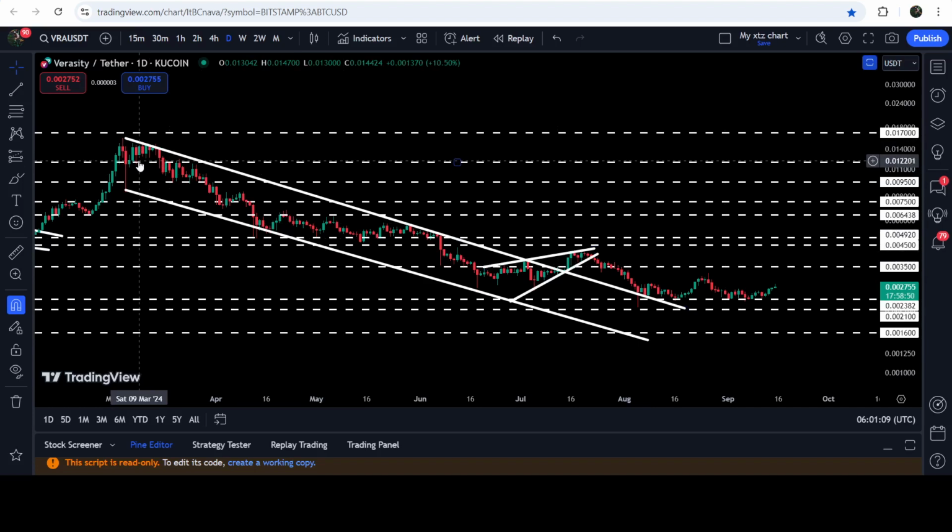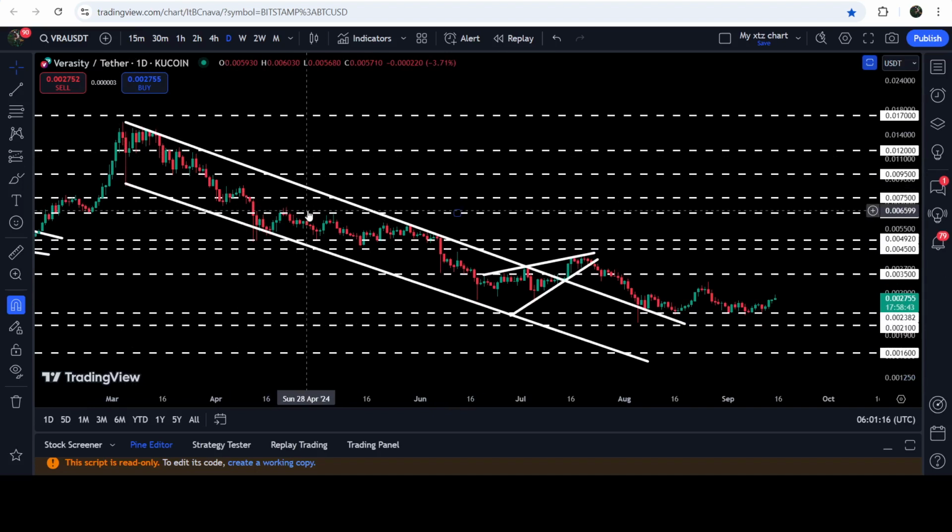Now, let me take you to the live chart of Verasity, and this is the daily time frame chart. And you can see that for the past several days, since after 4th of March 2024, the price line was moving inside this quite long down channel. You can see that we had a bounce here, then we got several rejections, then we had another bounce here, then we got a few more rejections here, then we had another bounce here, rejection here, and finally we broke it out.